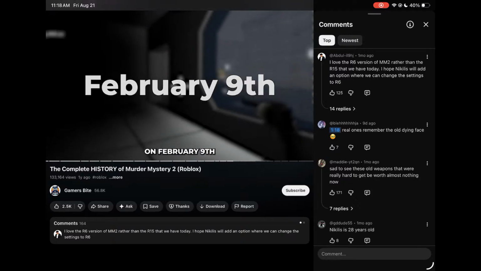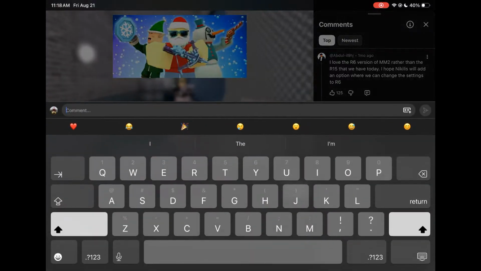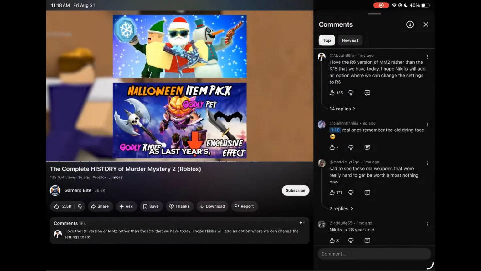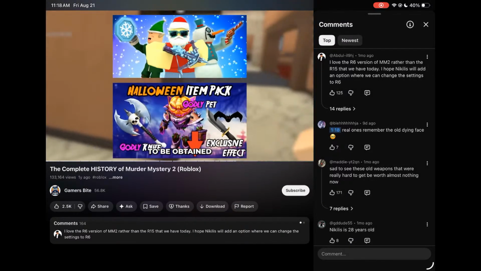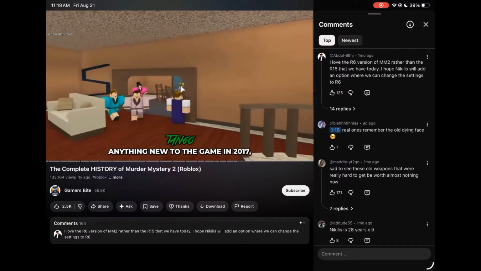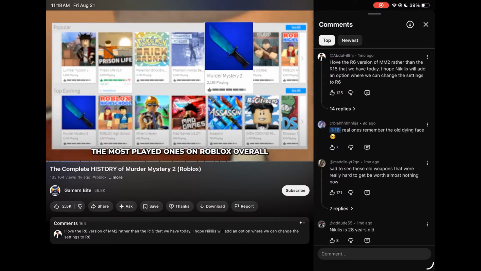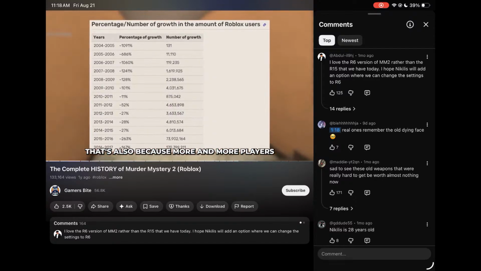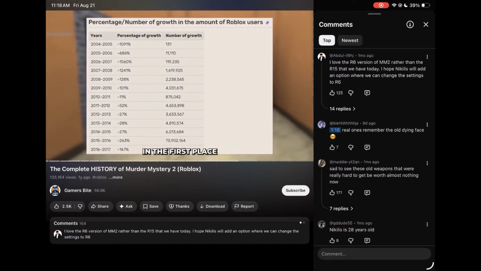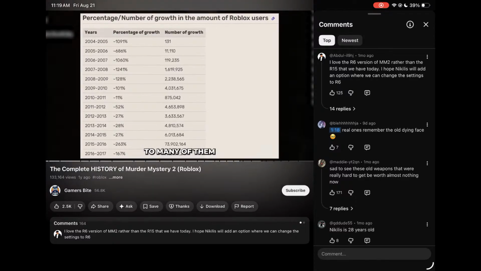On February 9th, Murder Mystery 2 reached 300 million visits. The Christmas and Halloween events were nearly the same as last year's, with just different weapons to be obtained. Although Nikilis brought barely anything new to the game in 2017, the game was among the most played ones on Roblox overall. That's also because more and more players just discovered Roblox in the first place, so Murder Mystery 2 was still something very new to many of them.